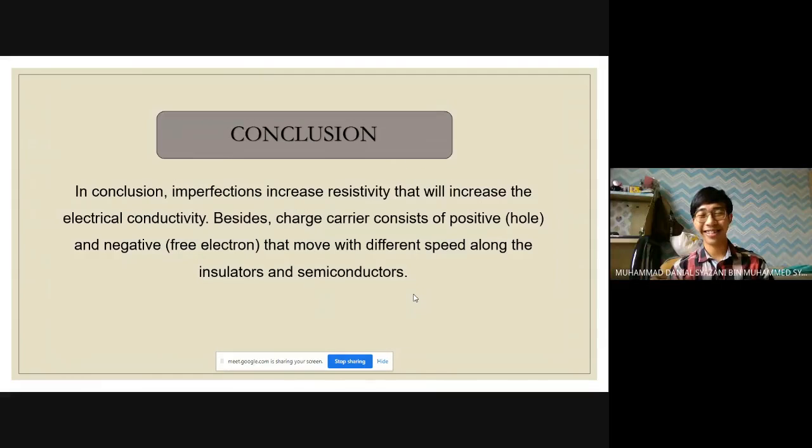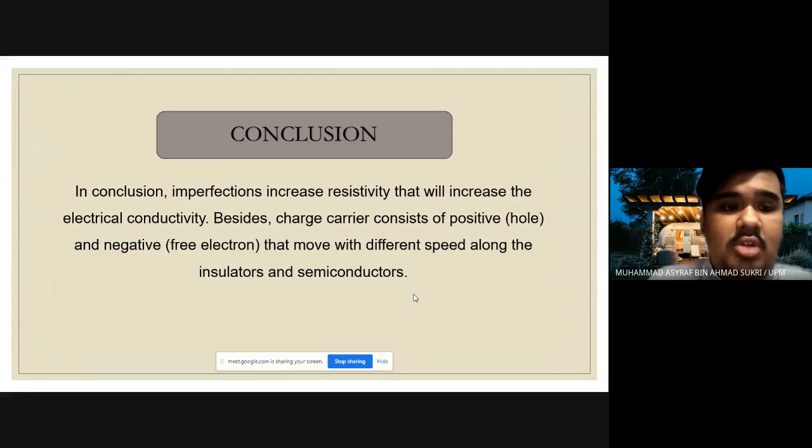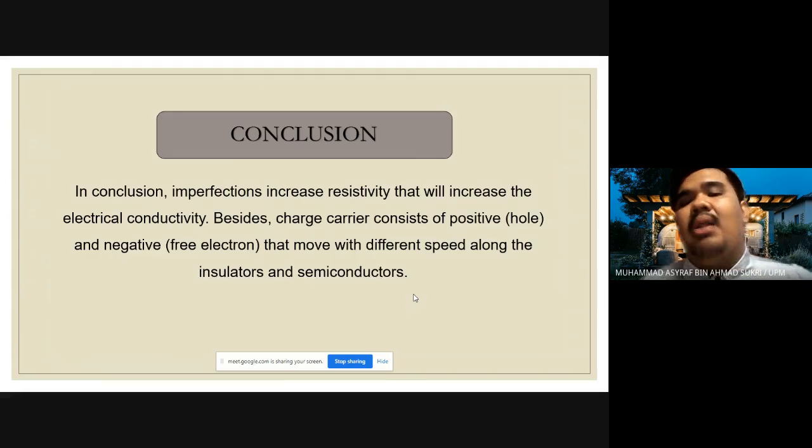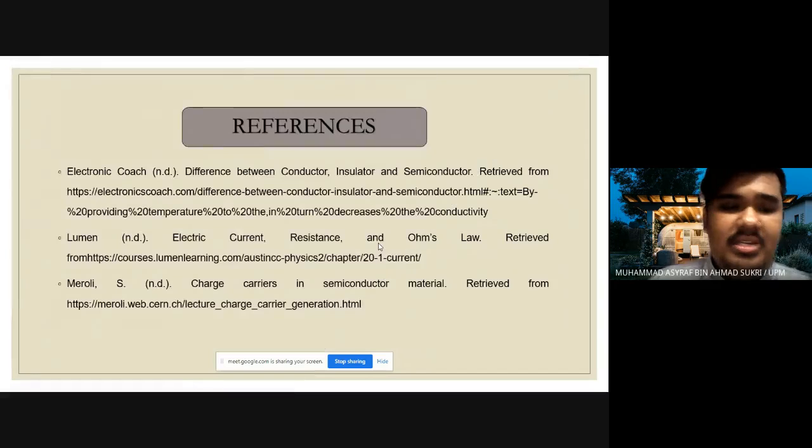All right, so we jump to the end. We can conclude that imperfection increases the resistivity, which will decrease the electrical conductivity. Besides, the charge carriers consist of positive and negative, where positive is the hole and negative is the free electron, that move with different speeds along the insulator and semiconductor. Here are the references that we use for our slide and presentation.